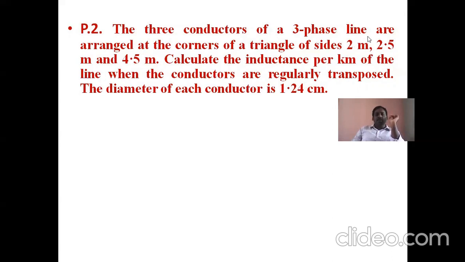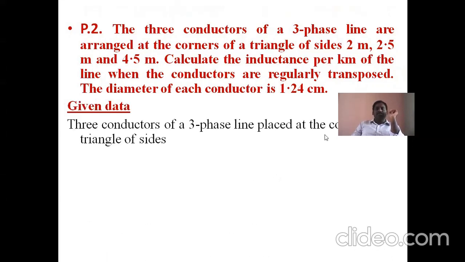Here the sides are not equal, and the separation between the three conductors is also not equal. That's why it is unsymmetrical spacing between the three phase conductors, so we will make transposition. Then we have to determine the inductance per kilometer of the line.